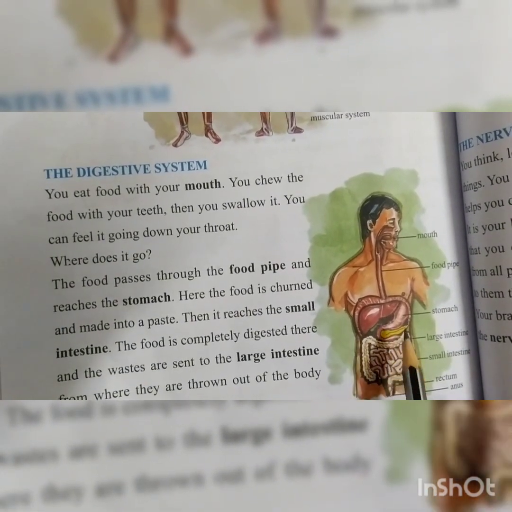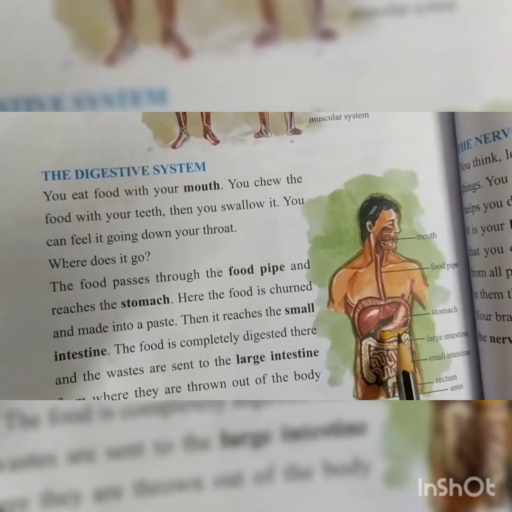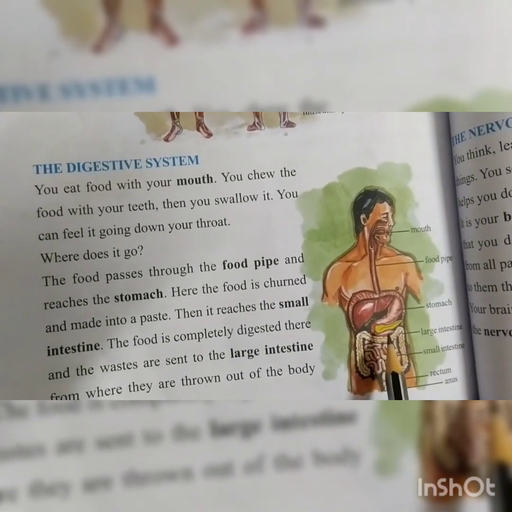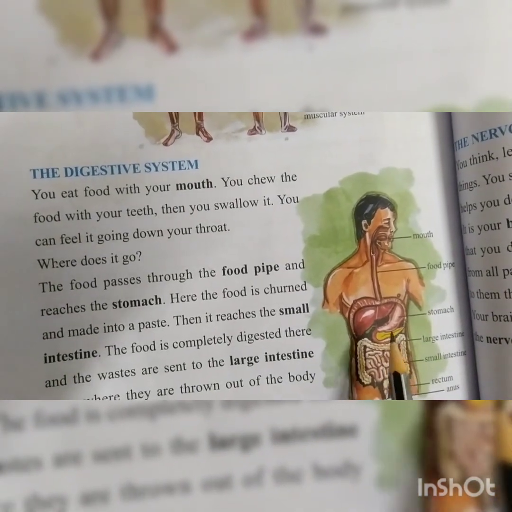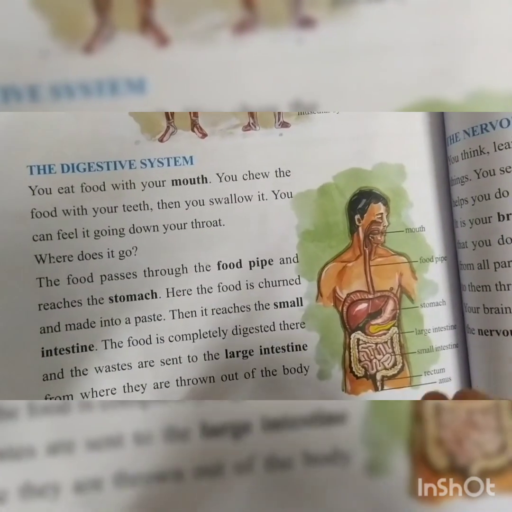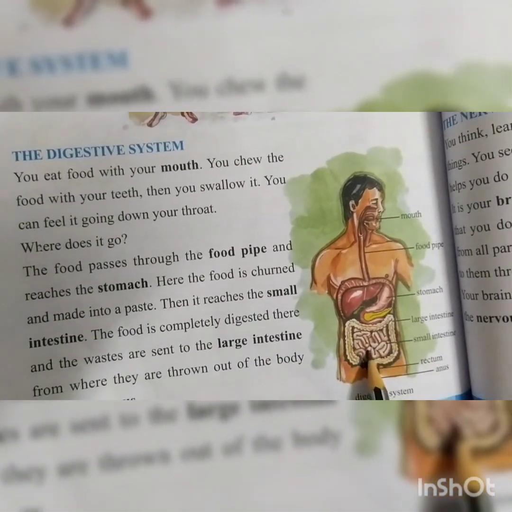The stomach is a bag-like structure. Here the digestive juices are produced. The digestive juices help to digest the food materials. Here the food is churned and made into a paste. The food forms a cream-like structure. Then it reaches the small intestine.